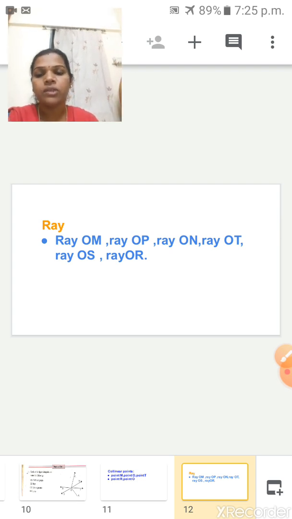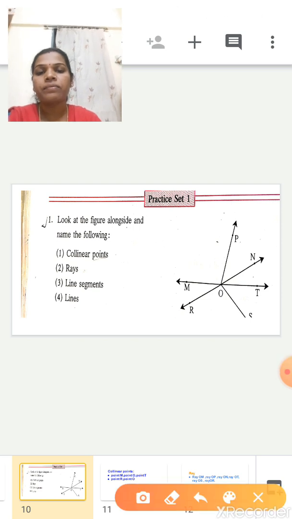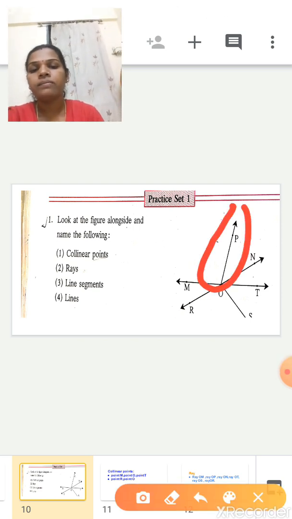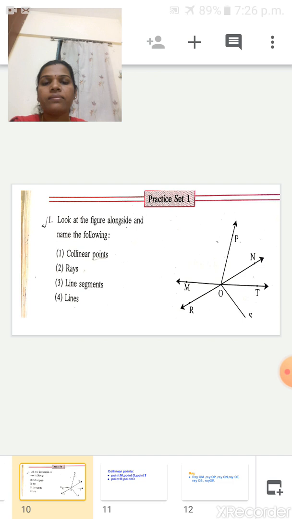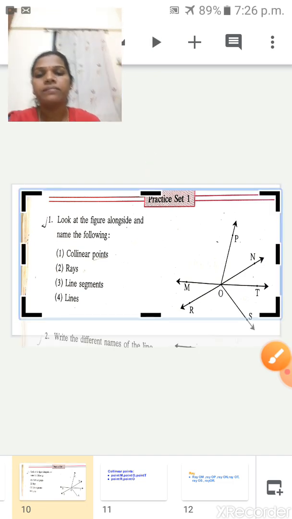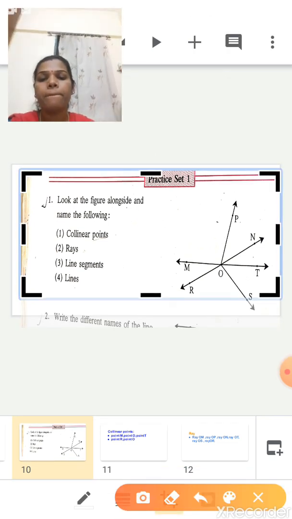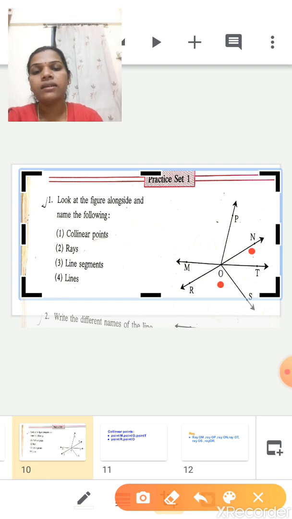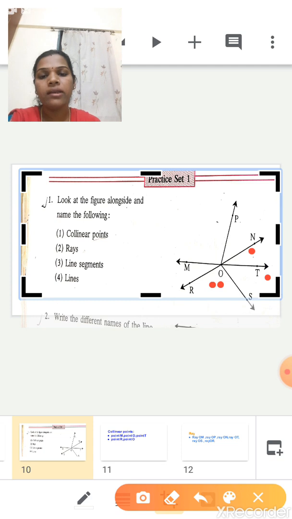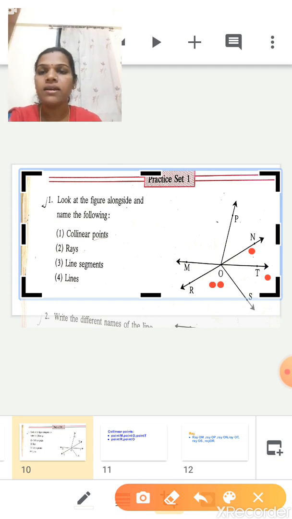Arrowhead is there. So see here, this is one ray. This is another ray. This is another ray. This is another ray, and this is another ray. So this OS, OR, OM, these are the rays.